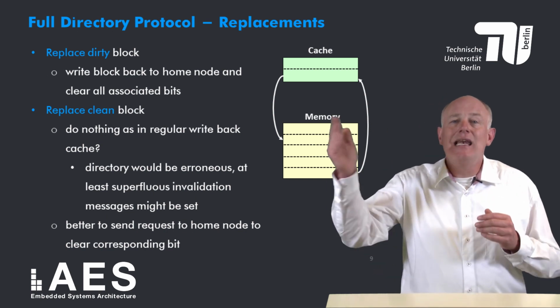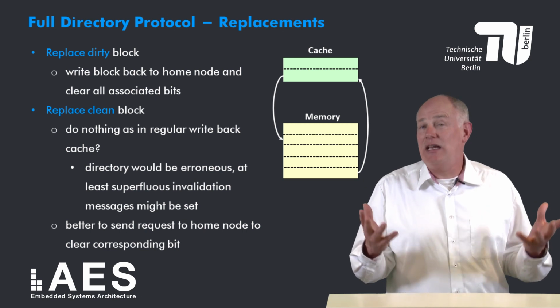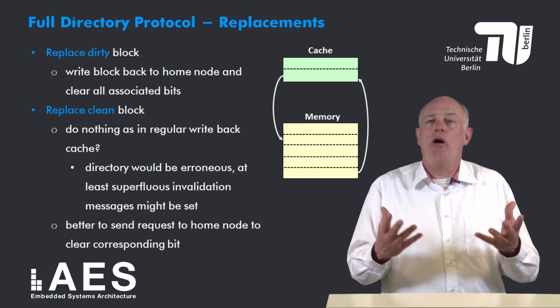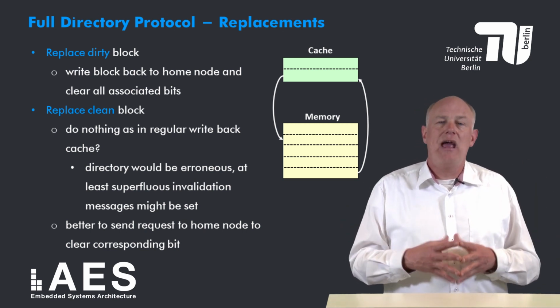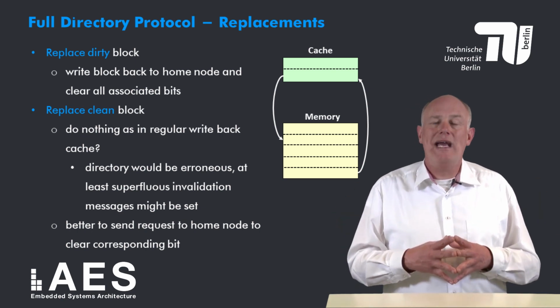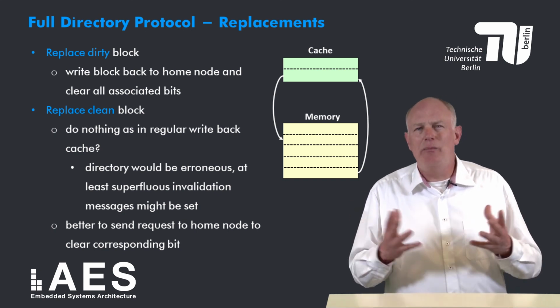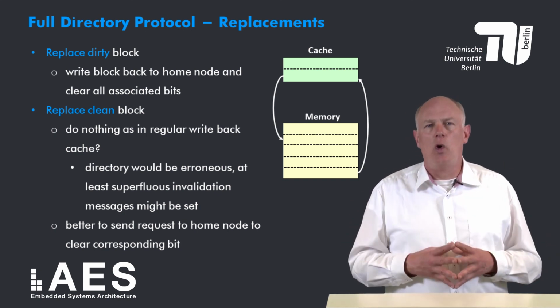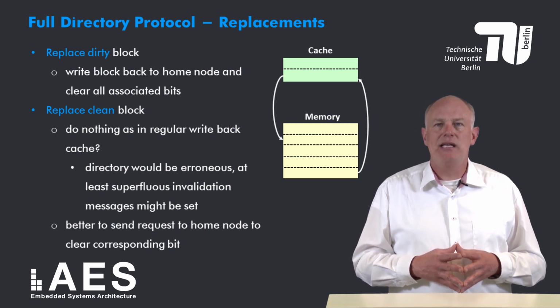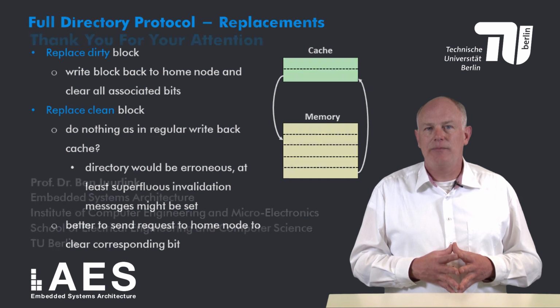This implies that later, when the block is written, this node would receive invalidation messages for blocks it no longer contains, and therefore these messages would waste bandwidth. The second option, and probably the better one, is to inform the home node that the block has been replaced, so that the home node can clear the corresponding presence flag.